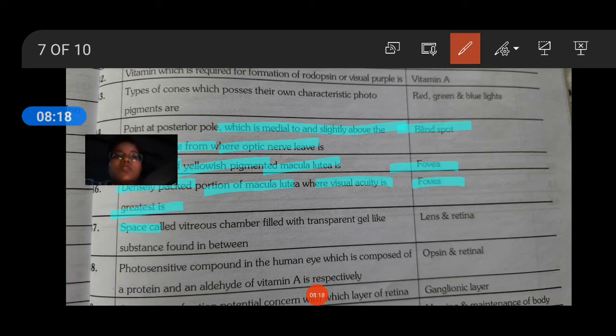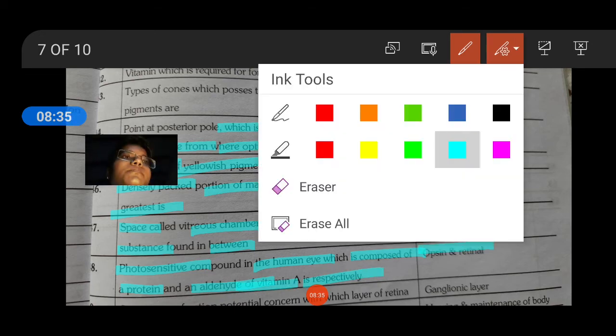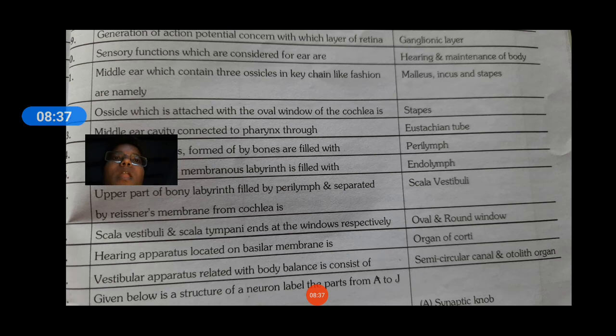A space called the vitreous chamber, filled with a transparent gel-like substance, is found between the lens and the retina. The photosensitive compounds in the human eye, composed of a protein and an aldehyde of vitamin A, are opsin and retinal respectively. The generation of action potential is concerned with the ganglionic layer of the retina.